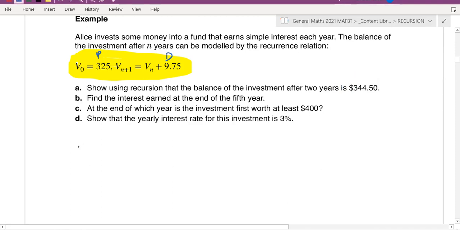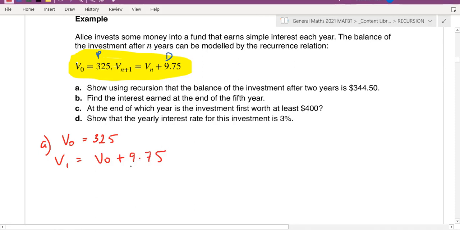So we're going to do that first part, so copy me as we go. Part A, you've got V0 equals 325. Okay, let's start with that. V1, so the first year, looking at the recurrence relation, you can see it's the current term plus 9.75, so it's going to be V0 plus 9.75.